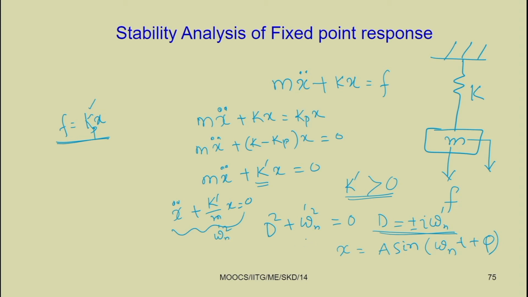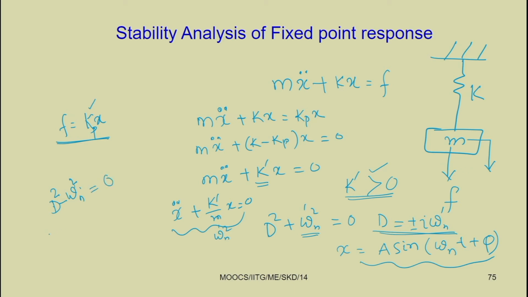This is the case if K dash is greater than 0, so omega n dash square is a positive term, and we get the response in this form. But if K dash is negative, then the auxiliary equation becomes D square minus omega n dash square equal to 0.